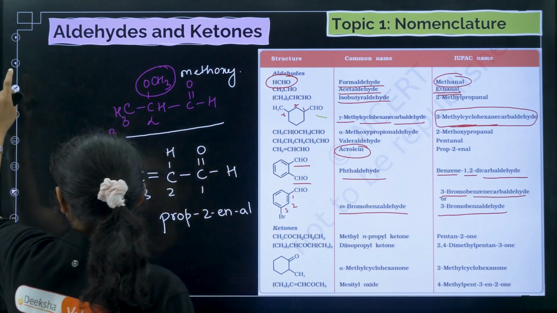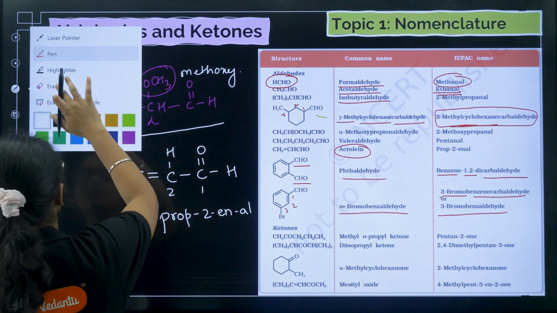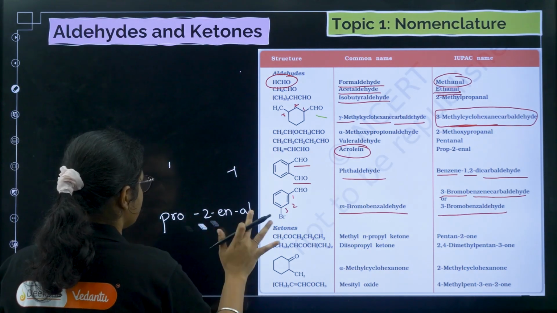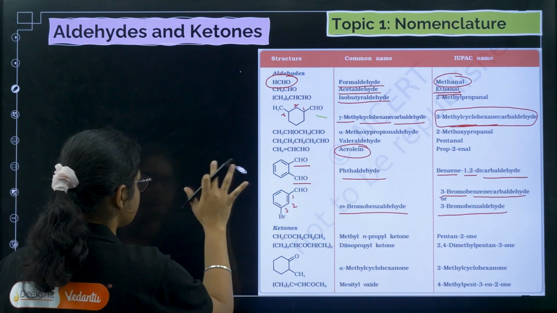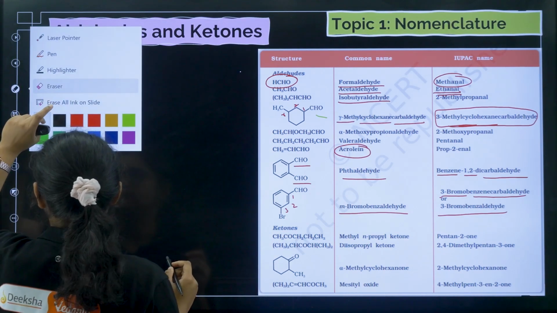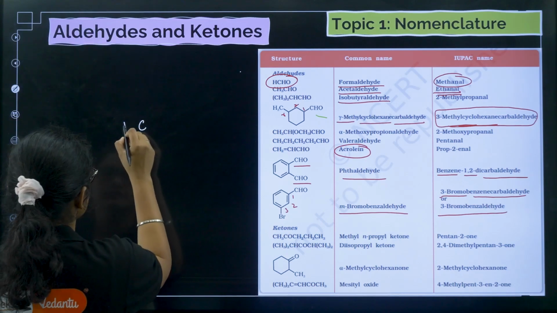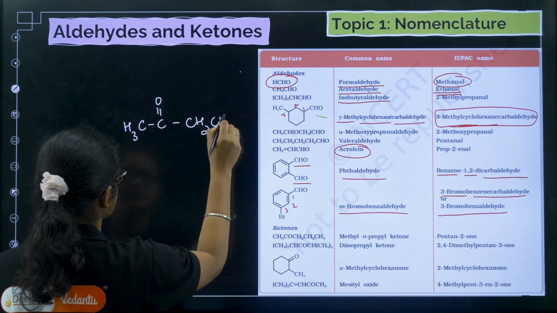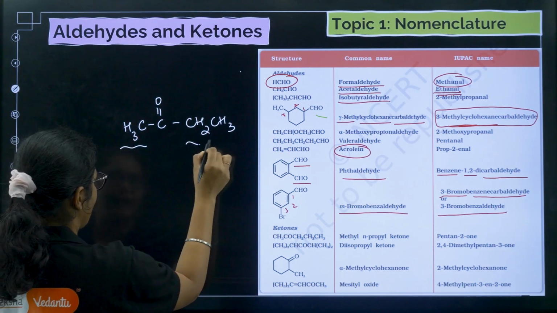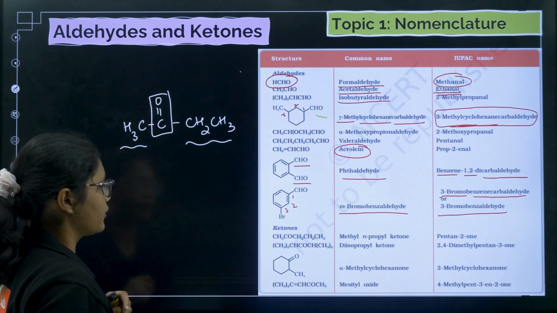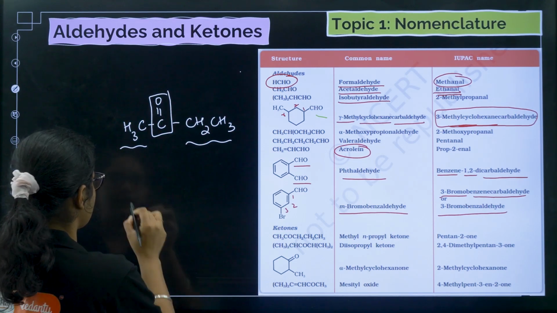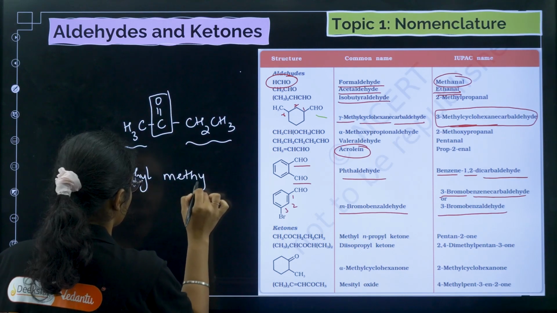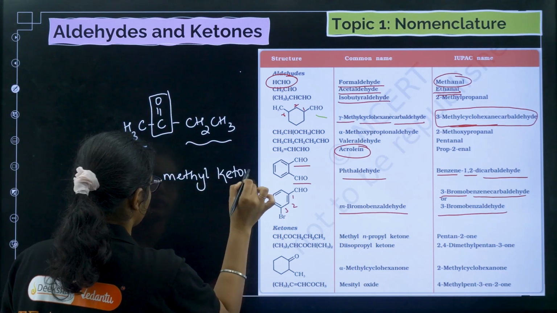Now coming to ketones. If you have a ketone group, how is the common name given? For a ketone group, we have groups on both sides of the carbonyl. For example, you have CH3, C double bond O, CH2, CH3. So you can name the two sides, and this is called a ketone. For example, I can write this as ethyl methyl ketone. This is the common name.